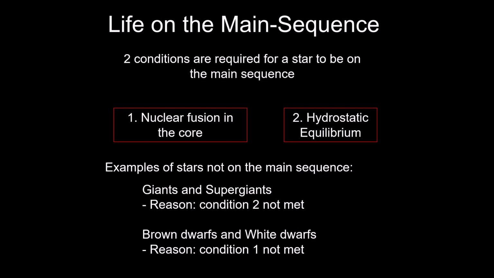So these are things that look like stars in images. They shine, but they're not even stars. Not only are they not main sequence stars, they're not even stars. They don't have any fusion going on inside them. They do have equilibrium, though. That's interesting. There's a whole other process taking place there, but that's for another time. That's what a white dwarf is. So white dwarfs are not even stars, actually.